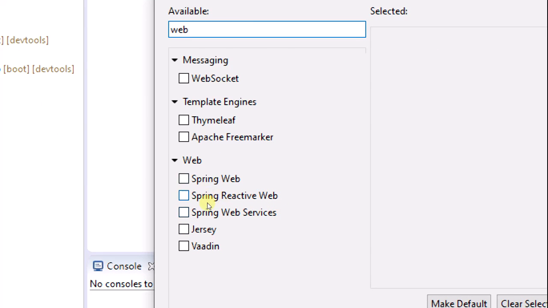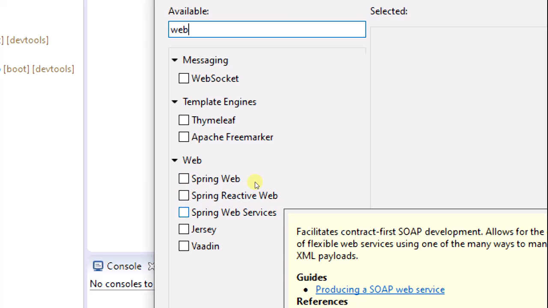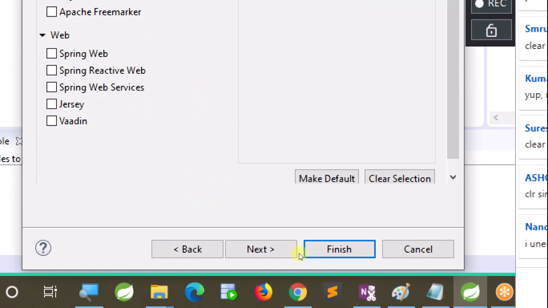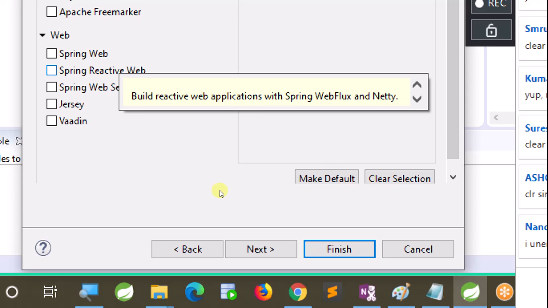Here 3 types of web are there. Spring Web is there, Spring Reactive Web is there, Spring Web Services is there. If you want to work with SOAP-based web services in Spring, we will use Spring Web Services dependency. If you want to work with reactive programming, Spring 5.x features, we will go for Spring Reactive Web, WebFlux and Netty.